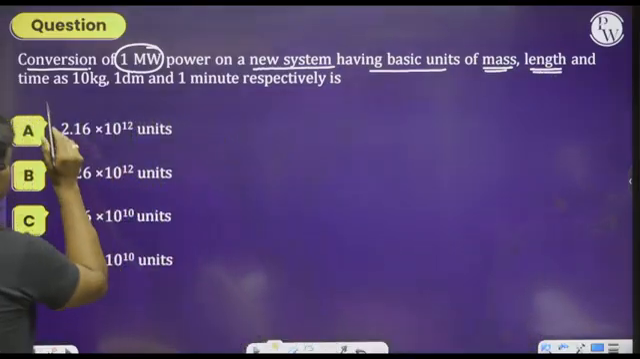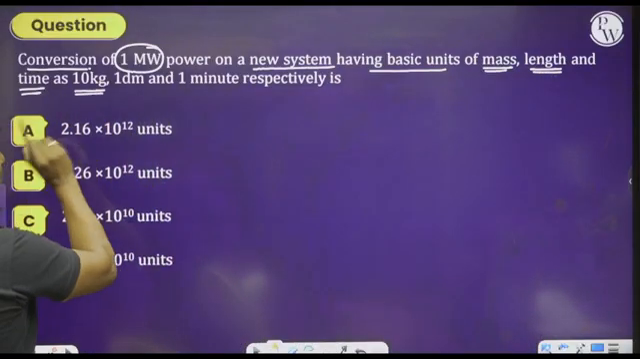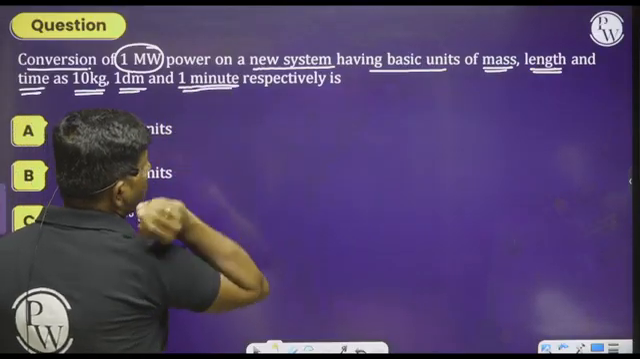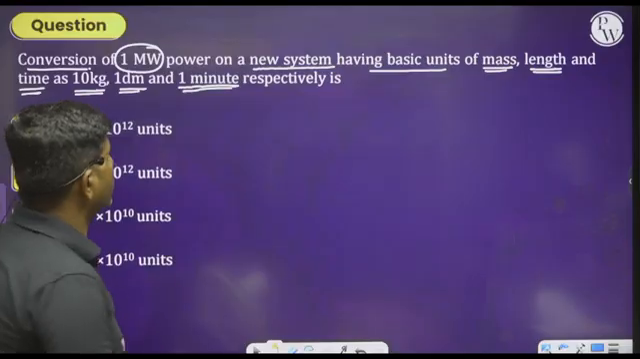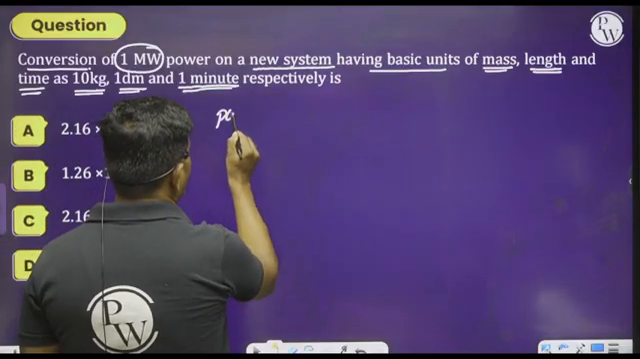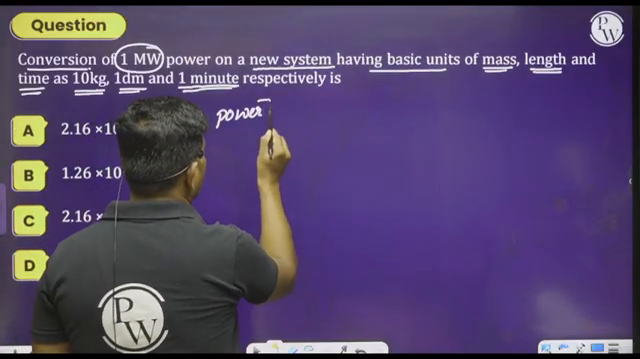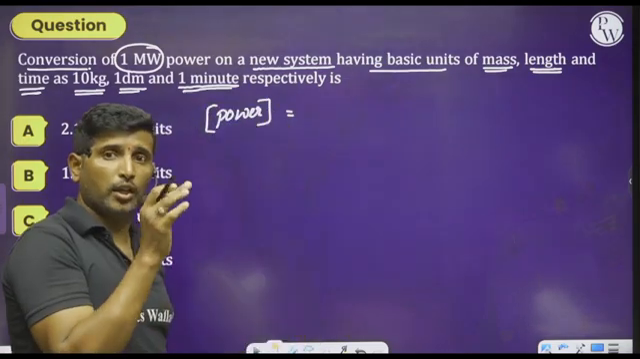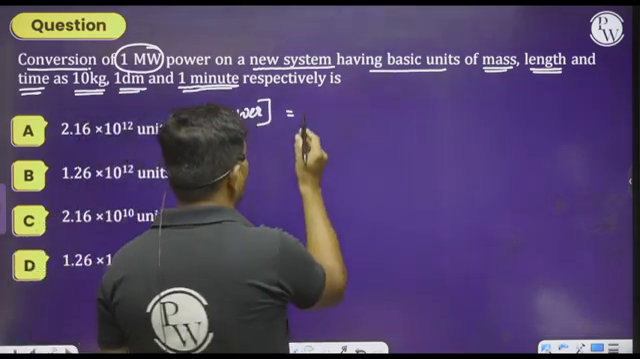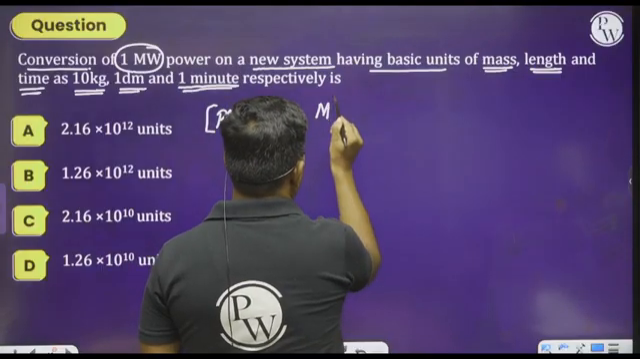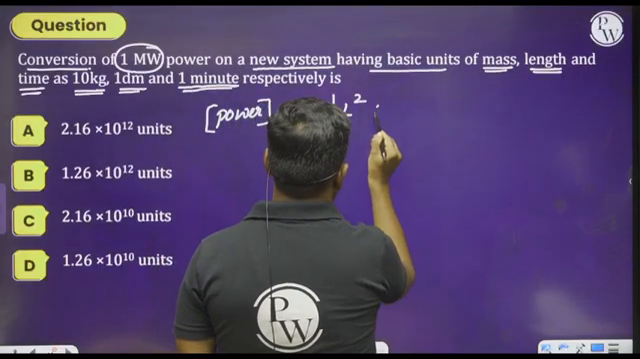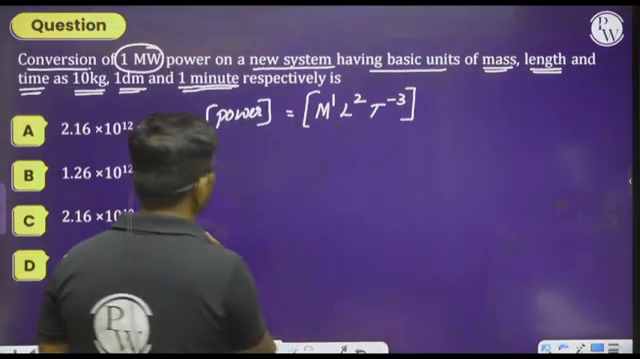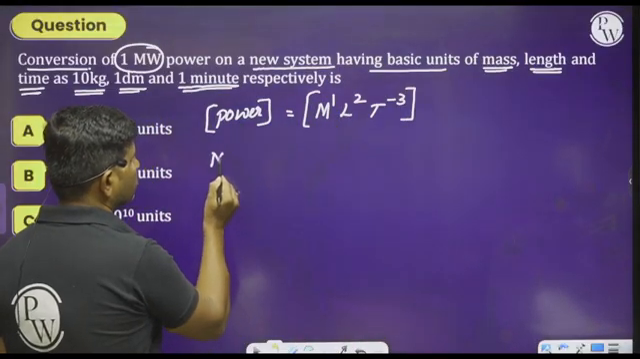Basic unit mass, length and time as 10 kilogram, 1 decimeter and 1 minute respectively. See here, power. What is the dimensional formula for power? We can say it is nothing but energy per second. Therefore you can write M to the power of 1, L to the power of 2, T to the power of minus 3. So please observe this.